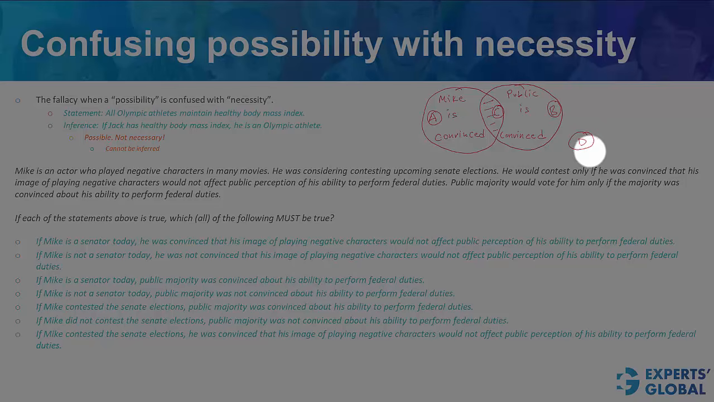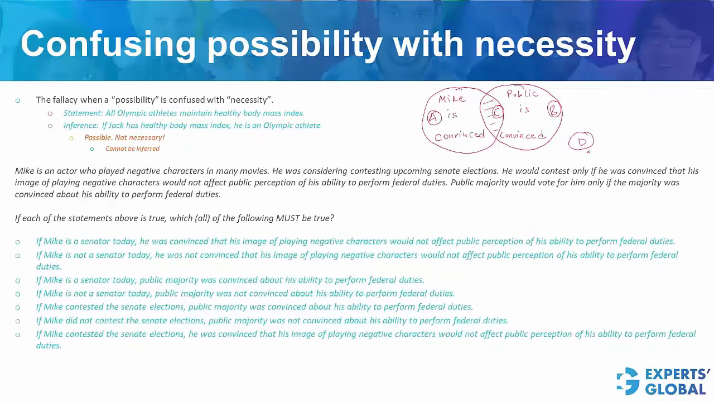In this case, remember, Mike would not contest the election. So, with this groundwork, let's look at the statements here. If Mike is a senator today, that means we are talking about area C, he was convinced about all of this. And yes, this condition must be true.